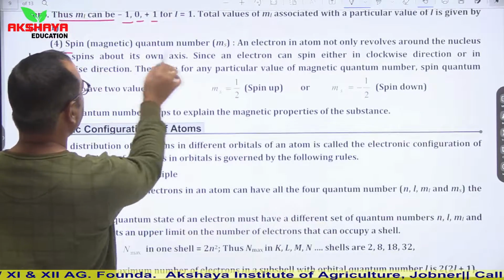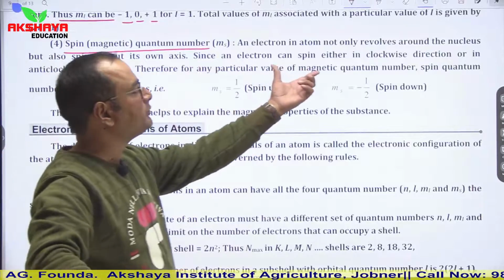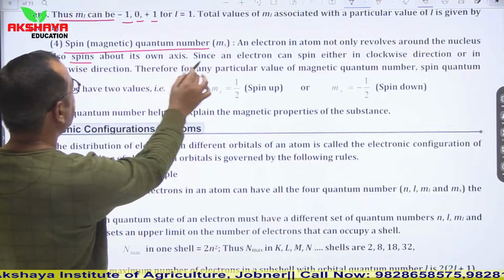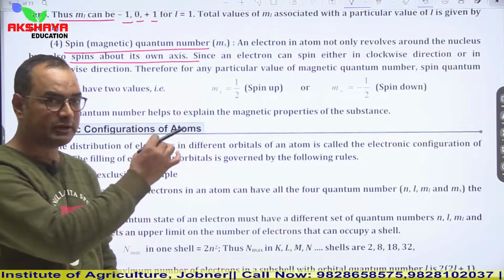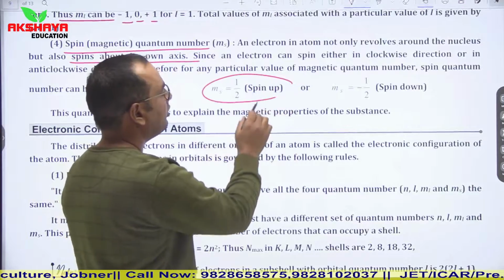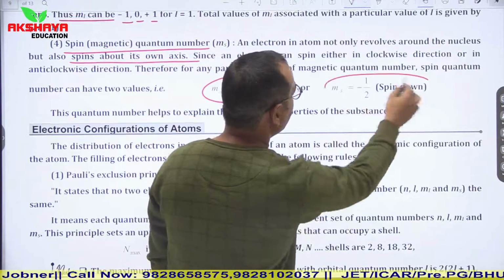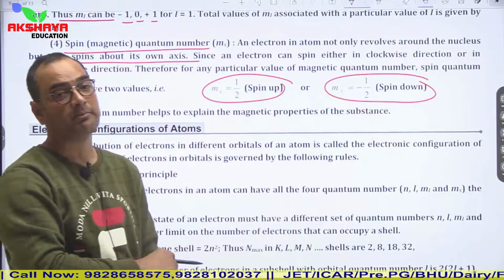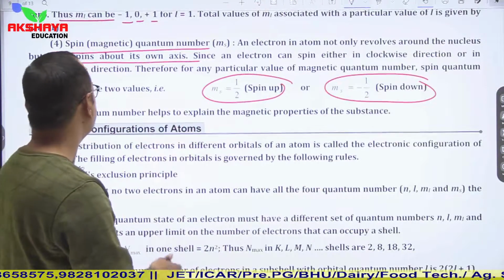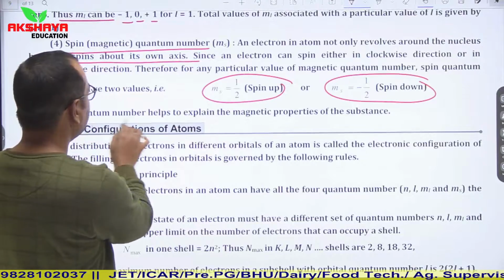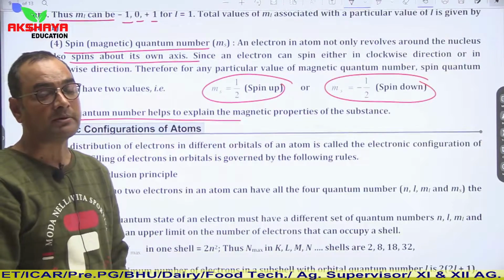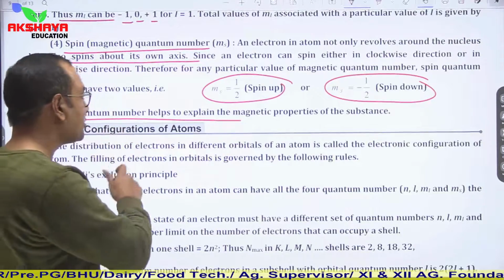Then the spin quantum number. An electron in an atom not only revolves around the nucleus but also spins about its own axis, so it is known as the spin quantum number. It is plus 1 by 2 or minus 1 by 2. If it spins up, then it is plus 1 by 2, and if it spins down, then it is minus 1 by 2. This quantum number helps to explain the magnetic properties of a substance.